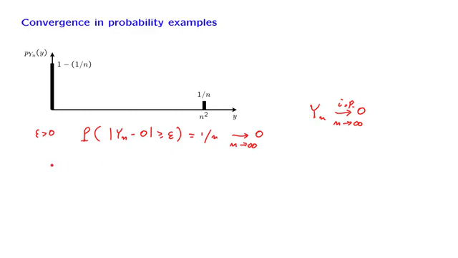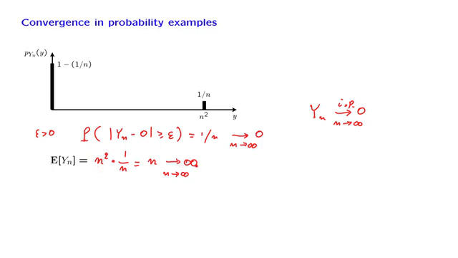Now we make the following observation. If we are to calculate the expected value of this random variable, what we get is the following. We get a value of 0 with this probability, no contribution to the expectation, but we also get a value of n squared with probability 1 over n. And so the expected value is equal to n, which actually goes to infinity as n goes to infinity. So we have a situation where the sequence of random variables converges to 0, but the expectation does not converge to 0. In fact, it goes to infinity.